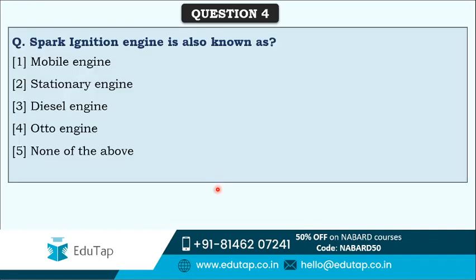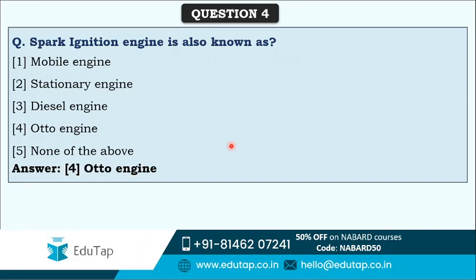Next: the spark ignition engine is also known as what? Options are mobile engine, stationary engine, diesel engine, auto engine, or none of the above. Spark ignition engine is a very common term. It is generally used apart from agriculture also. So the spark ignition engine is known as what? Mobile engine, stationary, diesel, auto, or none of the above. Again, it's a very easy, very straightforward question.